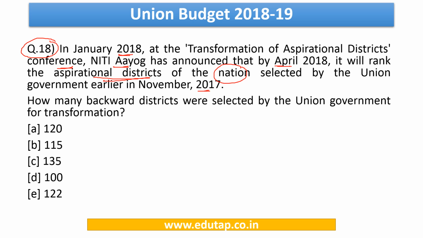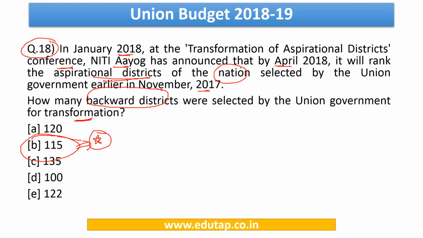So what is the question? The question says, how many backward districts were selected by the Union government for transformation? So the answer is direct. It is 115 backward districts. So the government is planning to select these 115 backward districts and transform them on various parameters.